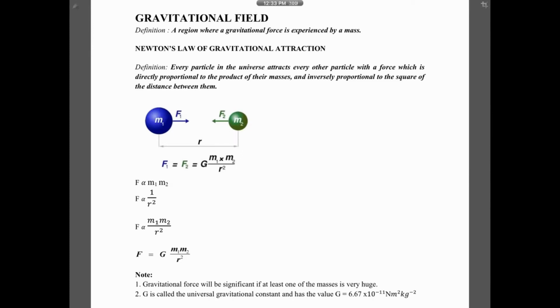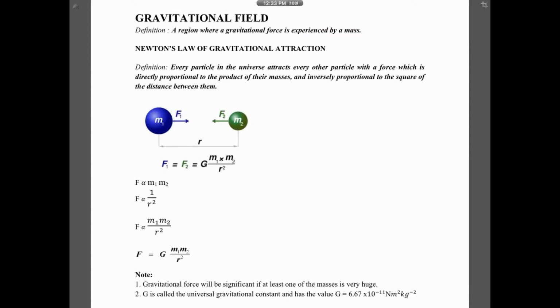So we want to talk about gravitational fields. In your syllabus, there will be 3 fields. One is gravitational field, one will be electric field, and the other one will be magnetic field. So what's the definition of a gravitational field? You can see here, a region where a gravitational force is experienced by a mass.